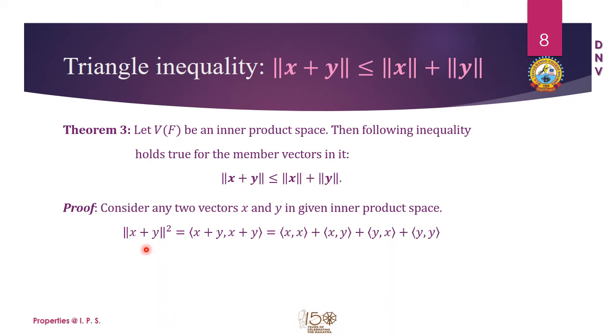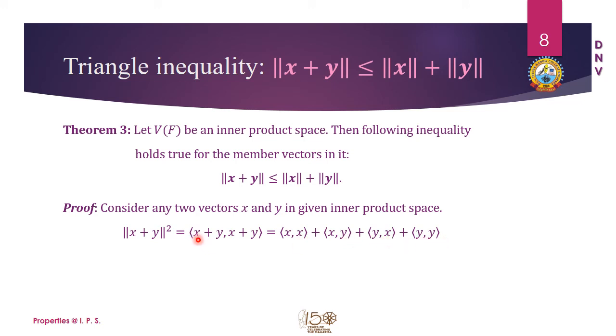So consider any two vectors, again x and y, in the inner product space under consideration. The square of the norm of the sum of these two vectors can be written as the inner product of x plus y with x plus y. If I expand this using the distributive property of inner products, I can write x inner product x, x inner product y, y inner product x, and y inner product y.